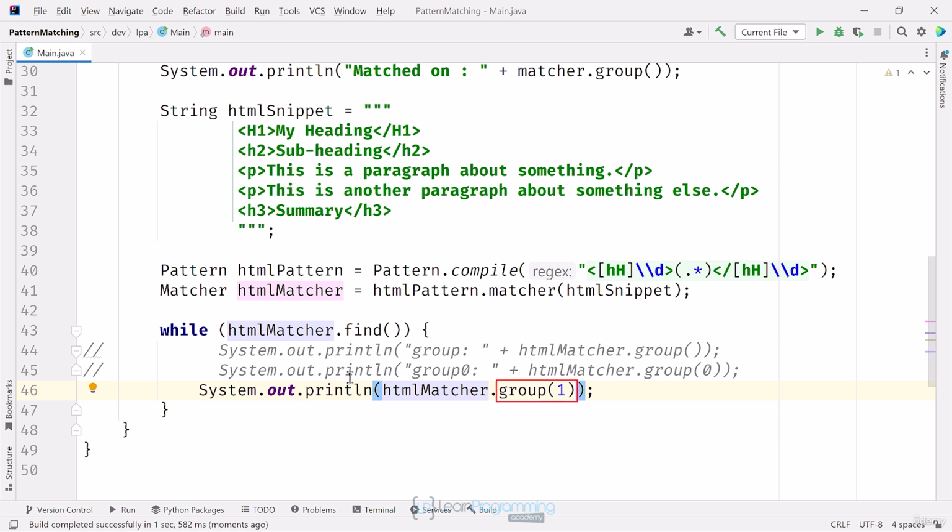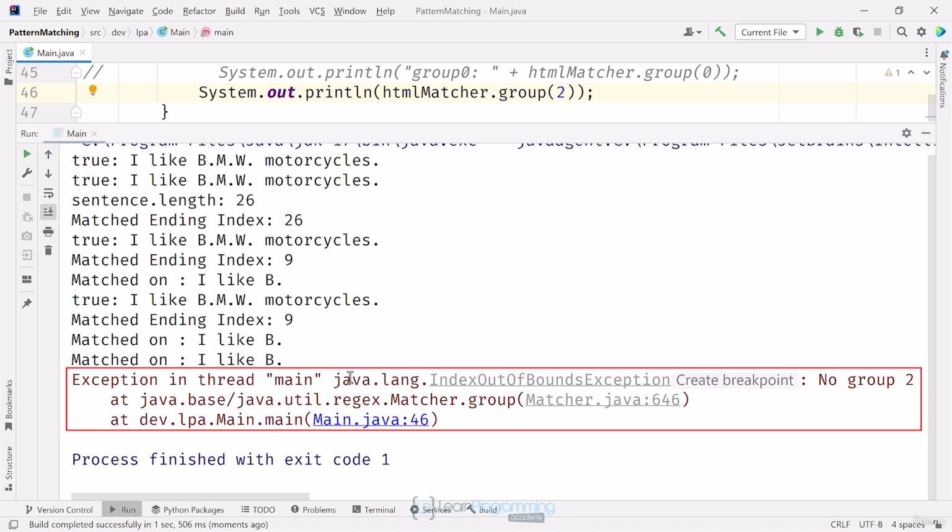I can only use this group method that takes an integer when I'm actually using grouping in the regular expression, and can only use an appropriate index. Because I have one group defined, I can either use index 0 to get the whole match or index 1 to get the capturing group. I'll change that last statement and pass 2 to the group method. If I run that, I'll get an index out of bounds exception because there is no group 2.